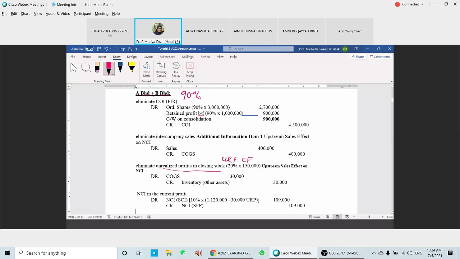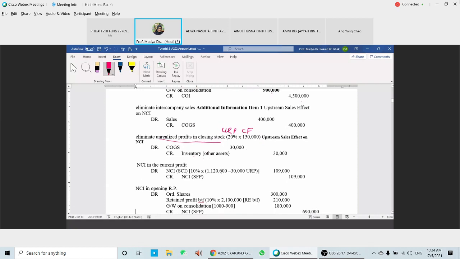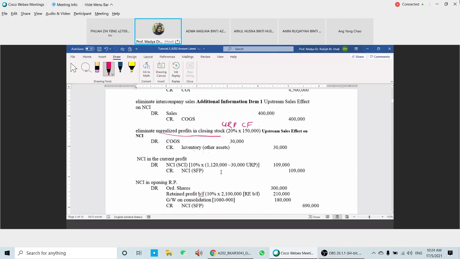Okay, and then NCI shares. Since we only have one transaction between A and B, the next one is NCI's share in the current profit. NCI has 10% in B, so 10% times the current profit that you have here. The profit for the period here is 1120.